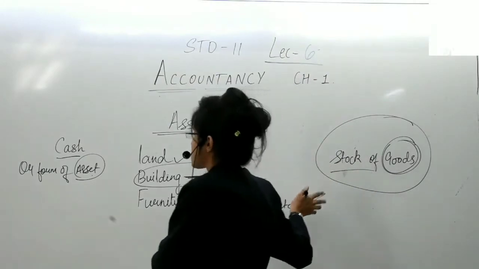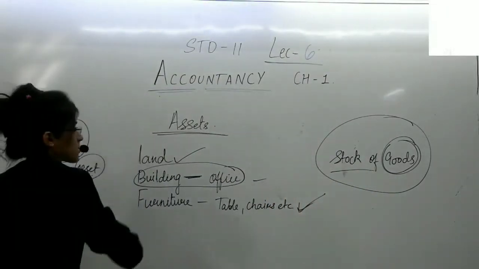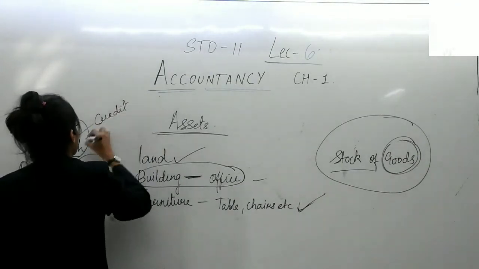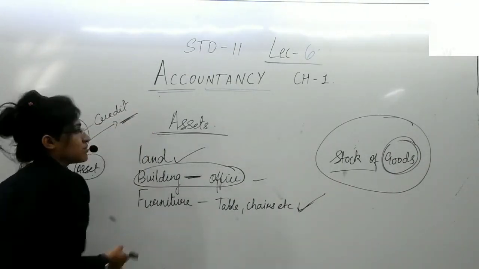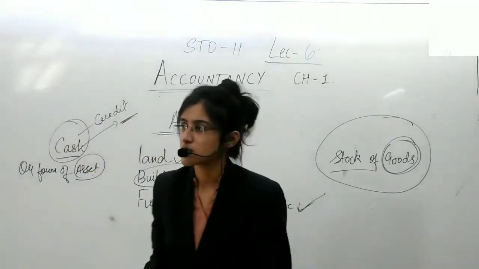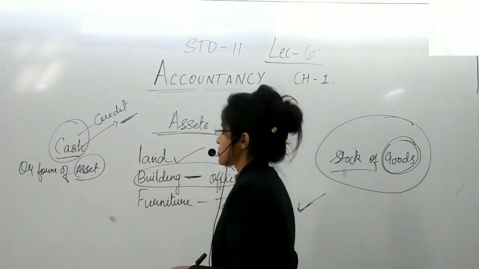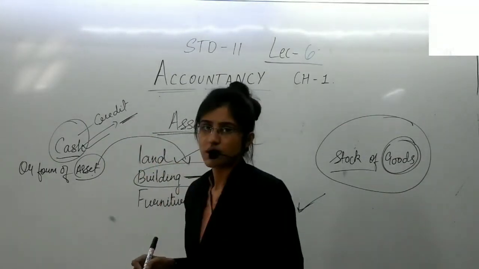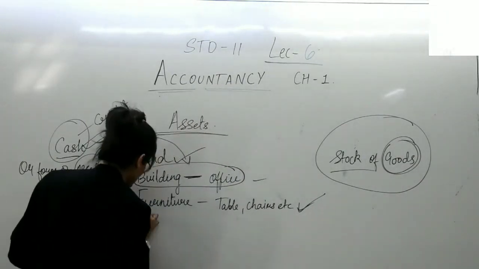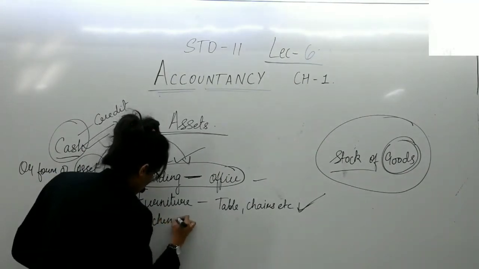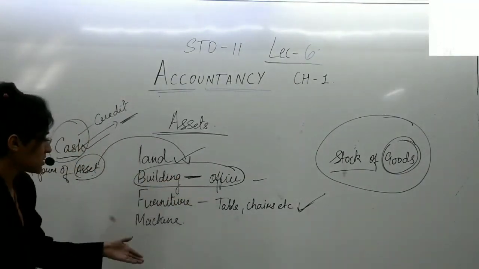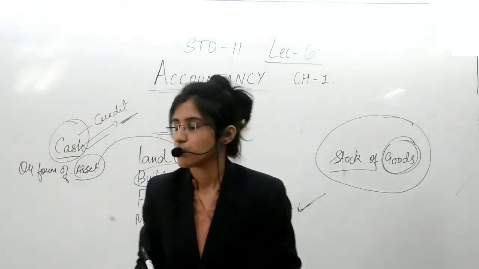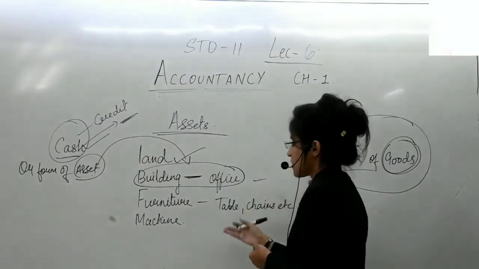To purchase stock you need cash. You can also purchase it on credit, but it will again need cash on the due date. You see, this is all relative. So owner brings cash or any of these assets. Yes, assets will also include machine or many more. Machine is also a part of an asset. Yes. So these are all assets.